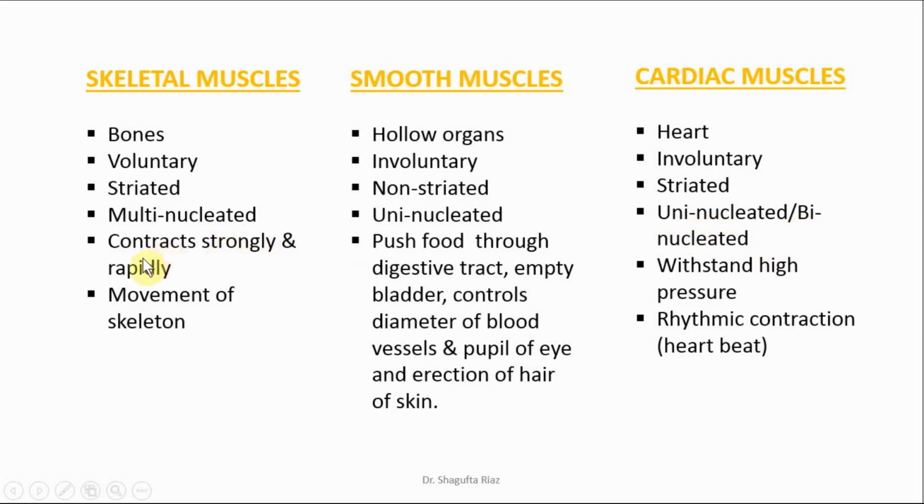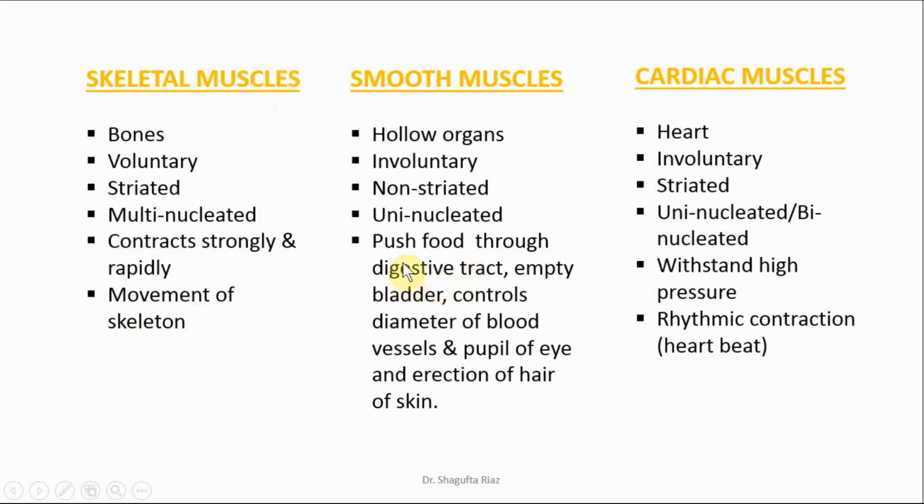Skeletal muscles can contract strongly and rapidly. Rapidly means very fast. They help in the movement of our skeleton, as they are associated with our skeleton. That's why they are called skeletal muscles, right?